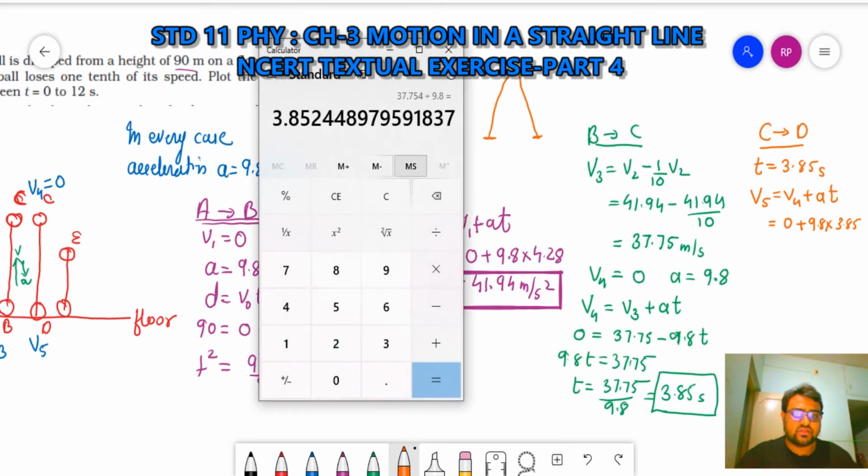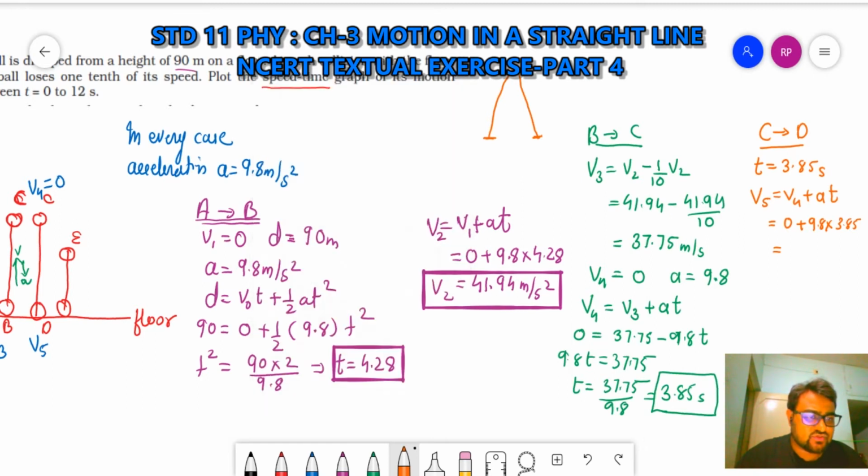Clear? So 3.85 into 9.8 will be 37.75 meter per second.